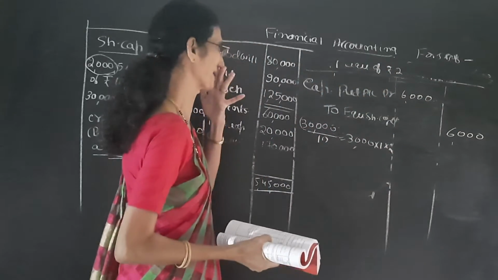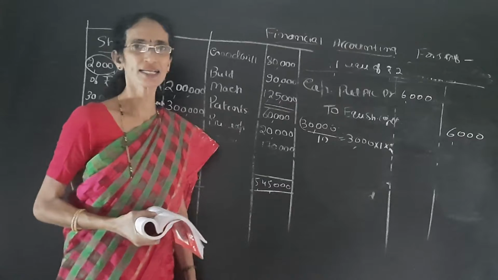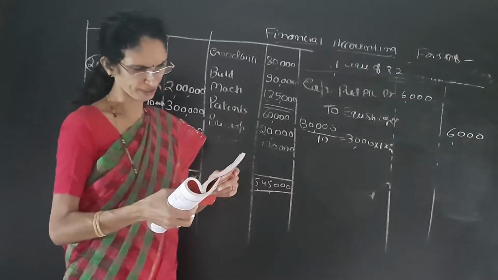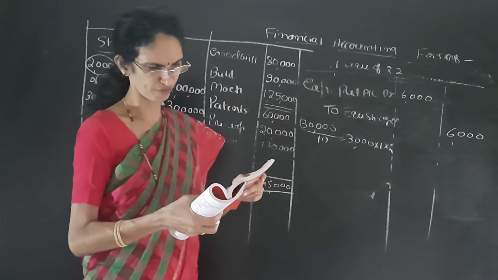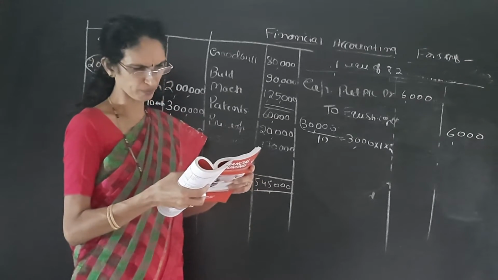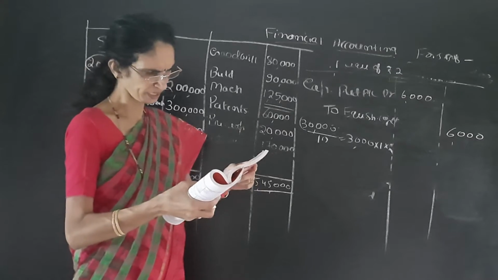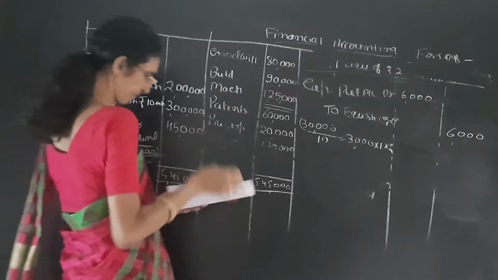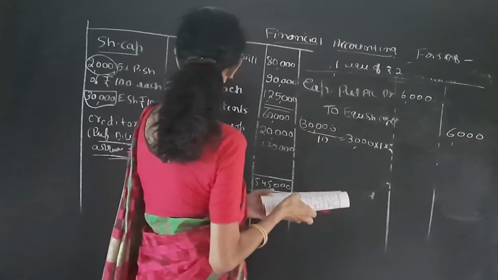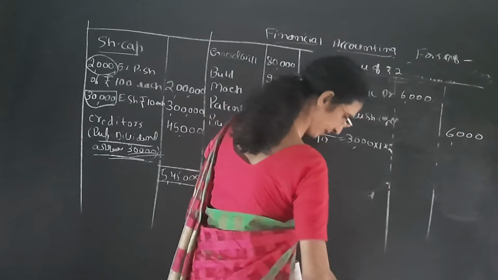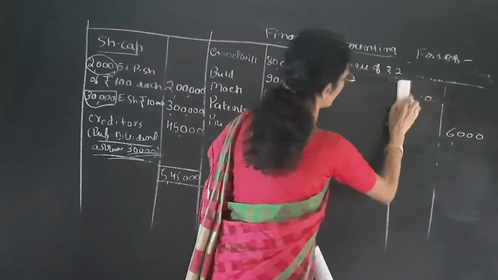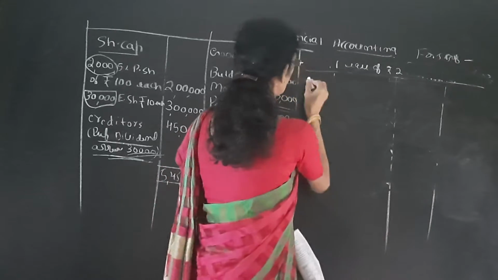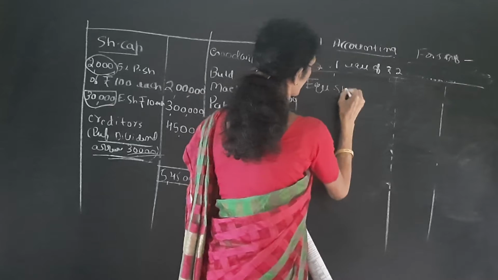So capital reduction account is attached to equity share capital account. Now the next entry is: for every 5 old equity shares of rupees 10 each, 1 new equity share of rupees 2 is to be issued. So here we have to see the equity share capital. Debit the equity share capital. How to reduce the equity share capital? It is given.